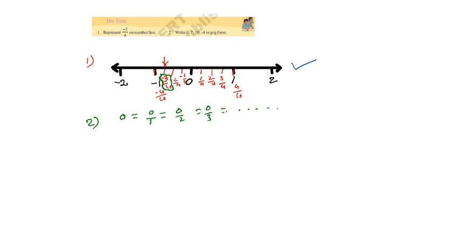In the same way, how do you write 7 in the form of p by q? You may write 7 by 1, 14 by 2, and 21 by 3. In the same way, there are so many forms for 7.